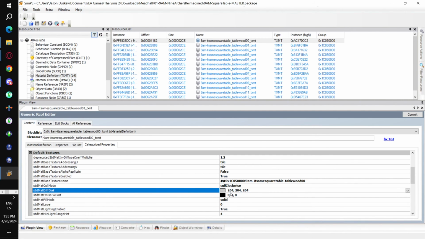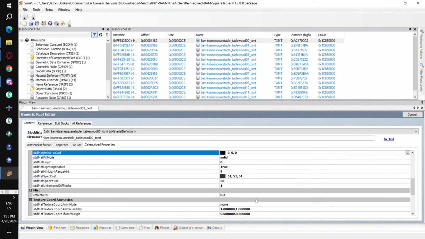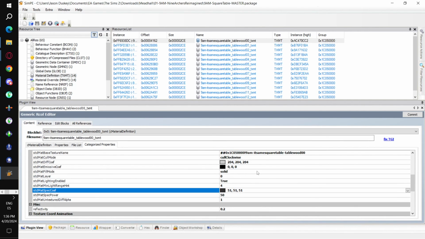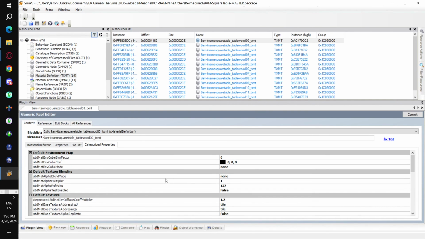We've got the diffuse coefficient, that's the actual texture. We have emissive, which is kind of like an inner glow. If you're working with glass, this can do a lot of cool things. And specularity. If it doesn't have an environment cube, specularity controls how shiny it is.